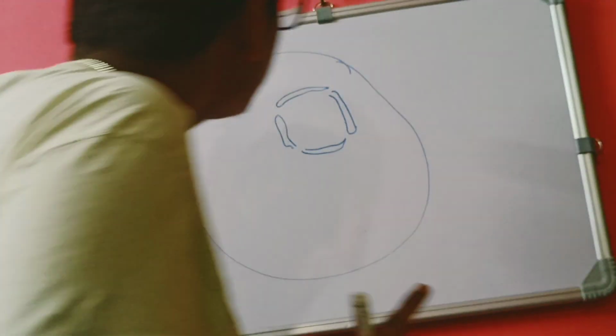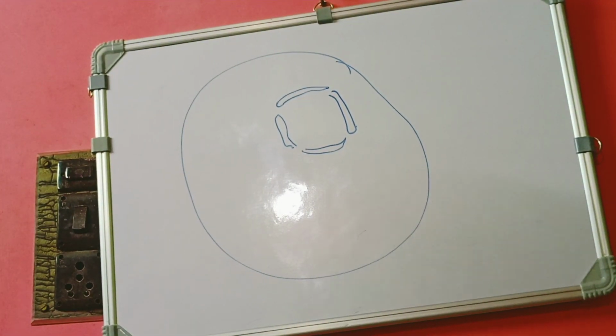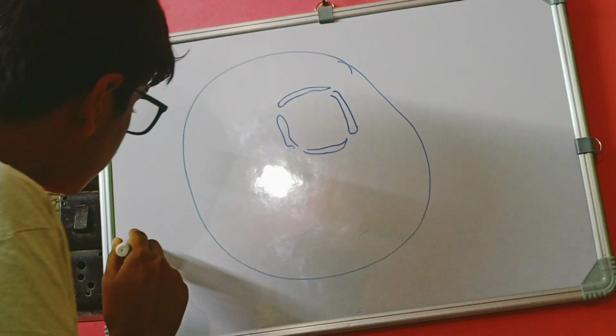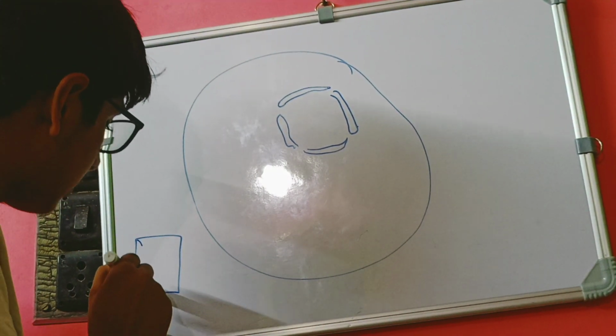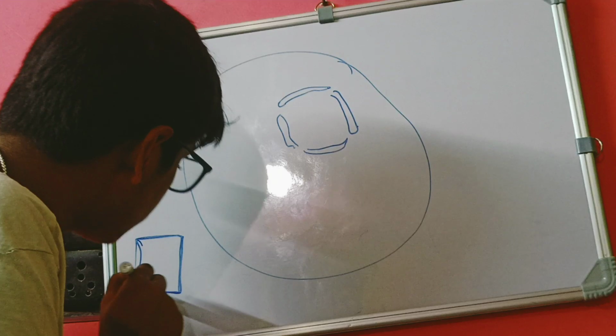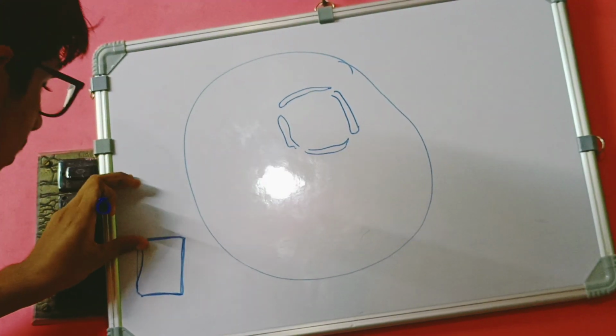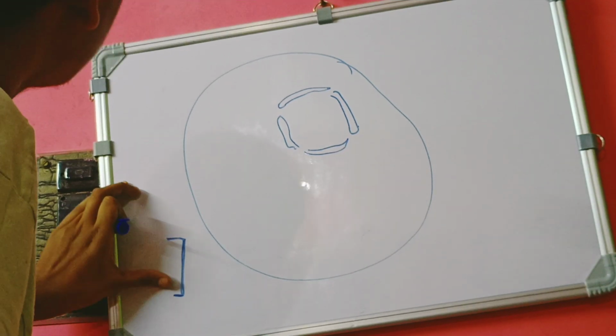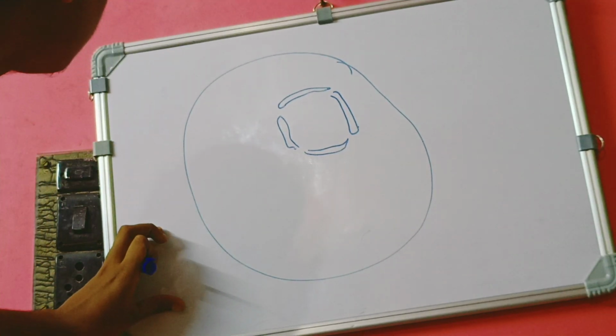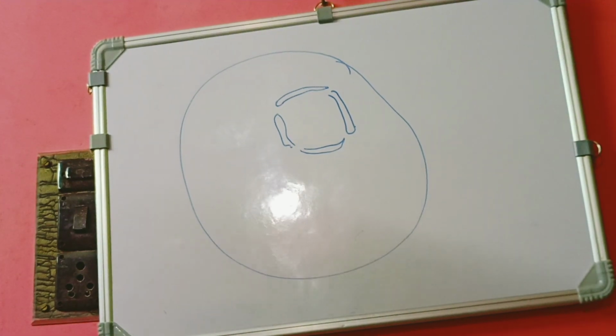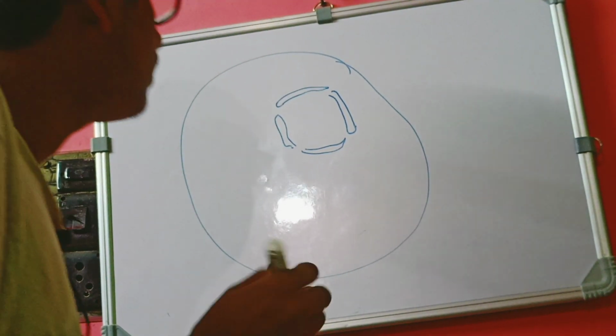Like a plant cell, where we see a rectangular bound shape, but here there is no specific shape. So in case of an animal cell, we can directly say it is an animal cell because of these 2 valid reasons.